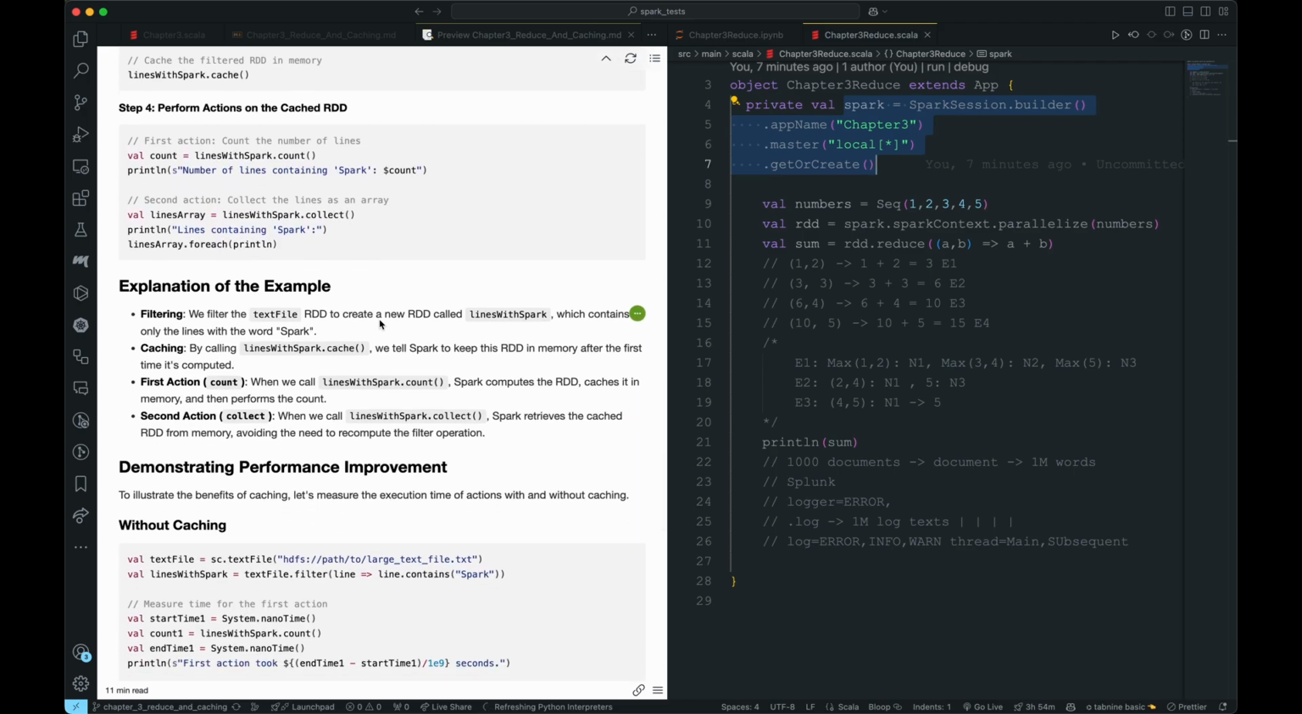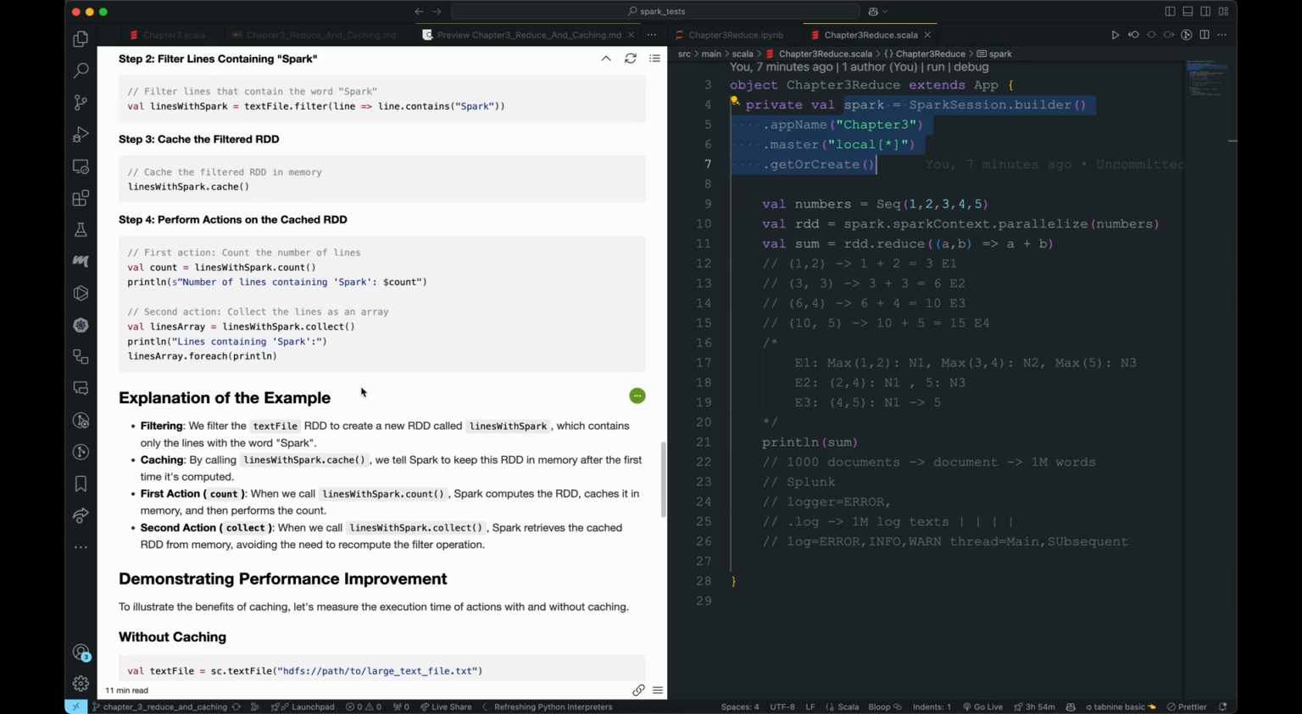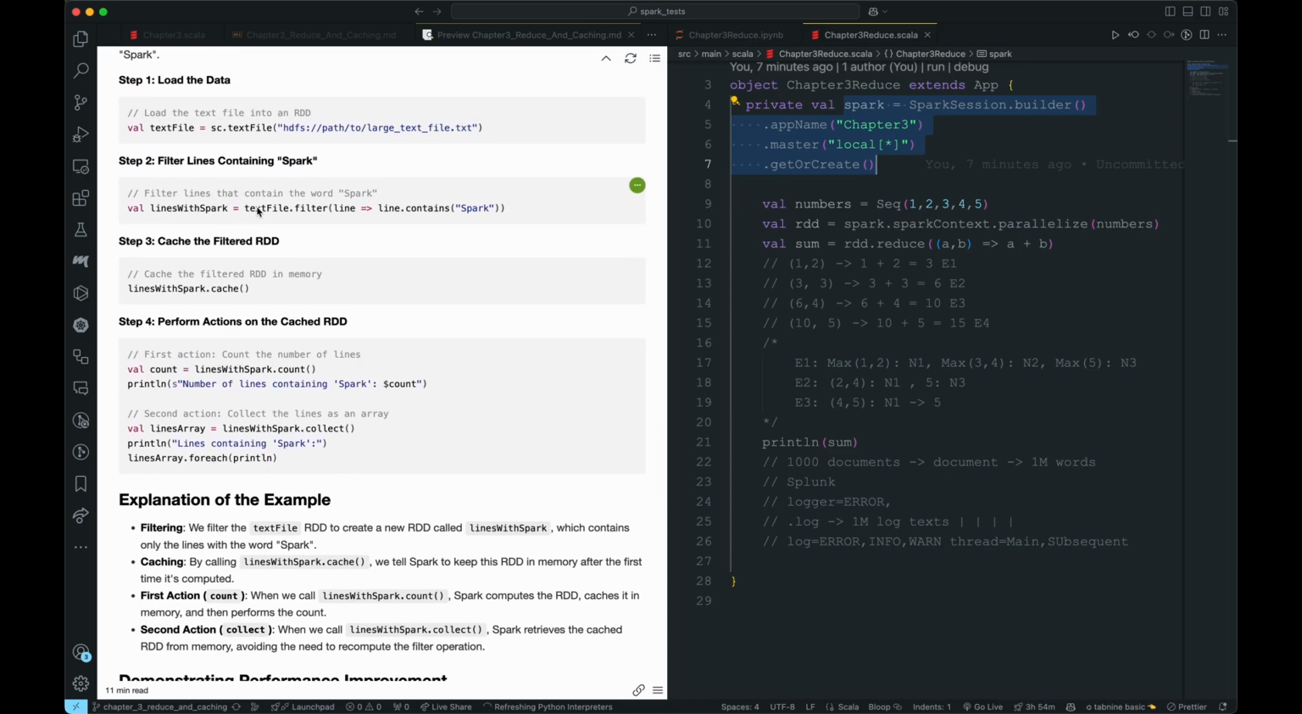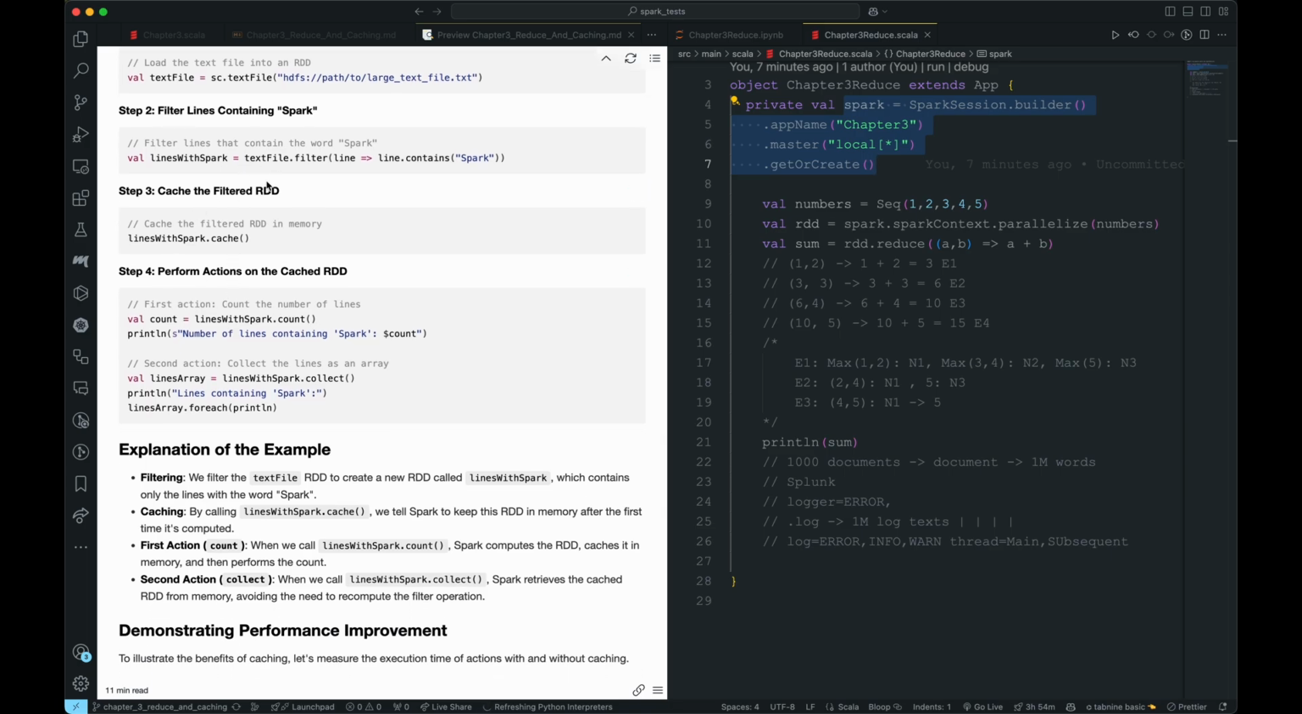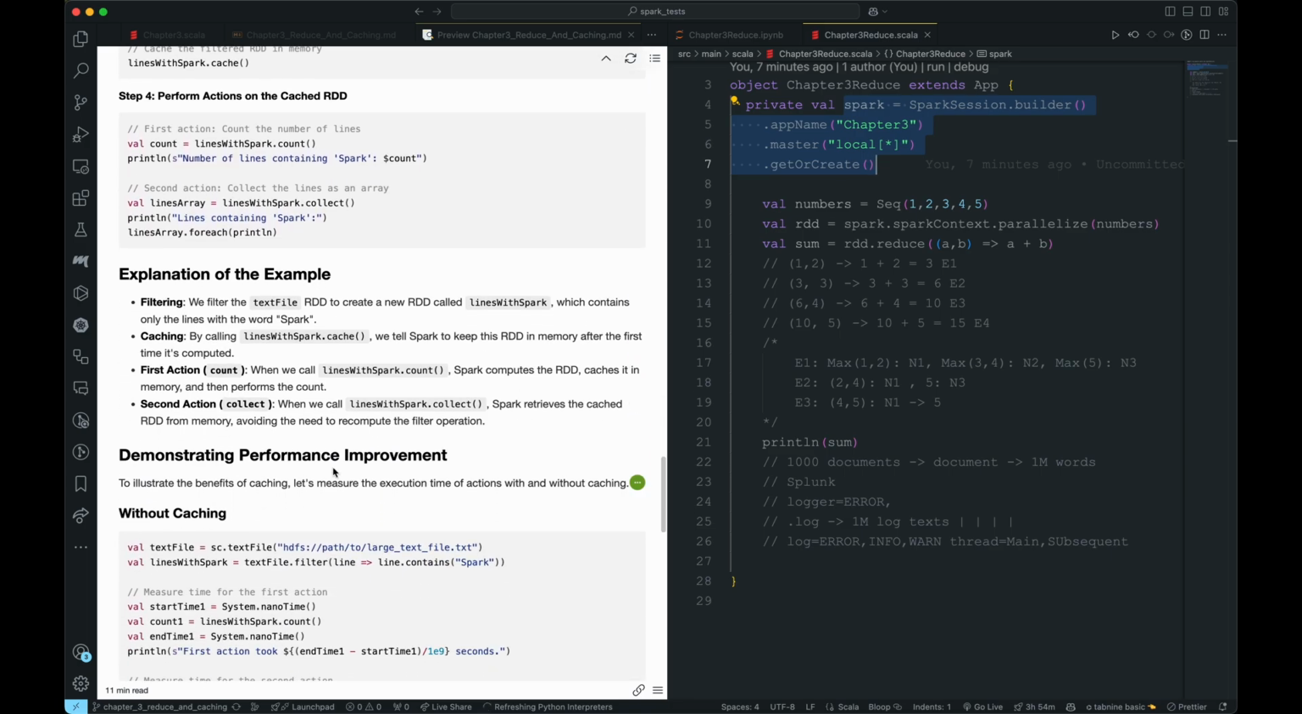We filtered the text file RDD to create a new RDD called lines with Spark, which contains only the lines with the word Spark. By calling cache, we tell Spark to keep this RDD in memory after the first time it's computed. So this whole RDD is now kept in memory. When we call count, Spark computes the RDD, caches it in memory, and performs the count. When we call collect, Spark retrieves the cached RDD from memory, avoiding the need to recompute the filter operation. Filter operation meaning this one, lines with Spark. So it won't go to the RDD, instead it will use the memory, which it already has.